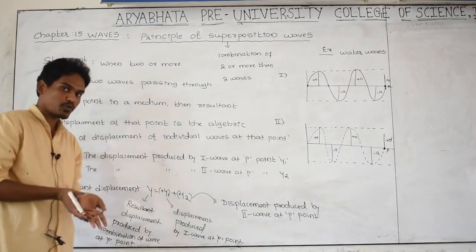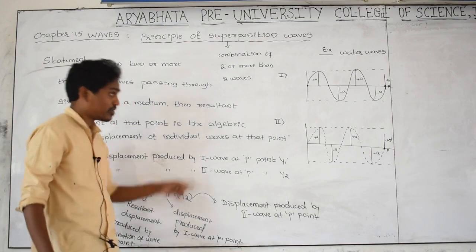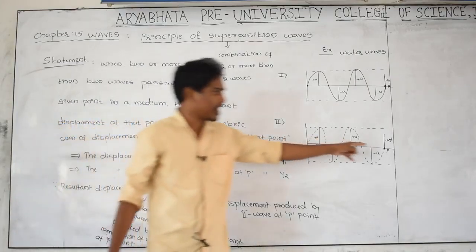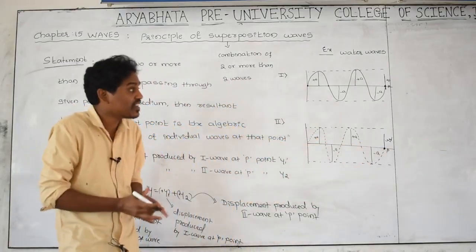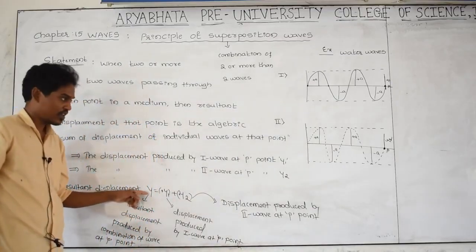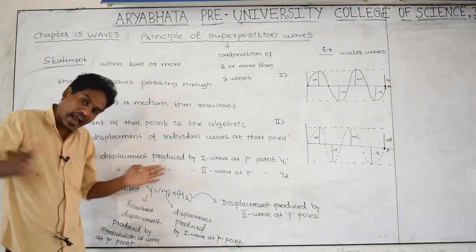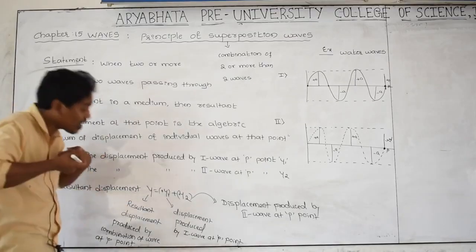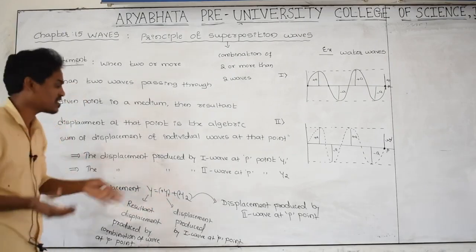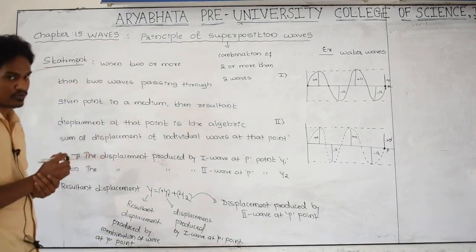Y is the displacement produced when the two combine and hit. Just as y1 is the displacement produced by the first wave at that point, and y2 by the second wave, if they combine and hit point P, the displacement is called the resultant displacement, Y. Algebraic sum means adding along with the sign. This is the statement of the principle of superposition of waves.